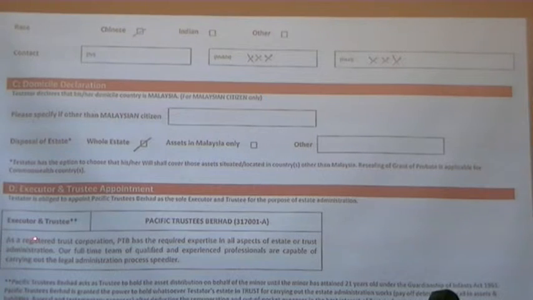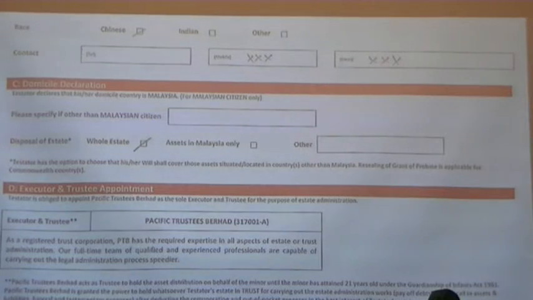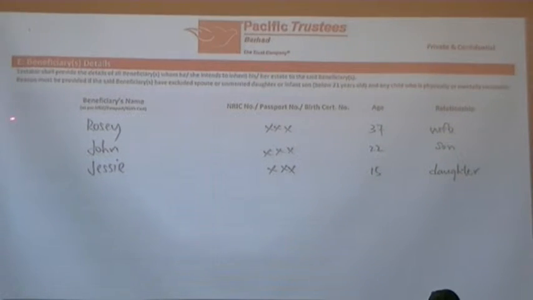And then executor. This is mandatory, the appointment of Pacific trustee as executor. There's no requirement of any tick here, so we just inform the client. And then section E is beneficiary details. Adam's beneficiary would be his wife, Rosie, and then her age, and definitely the relationship here, and then IC number. And then his two children, John and Jesse, same thing.